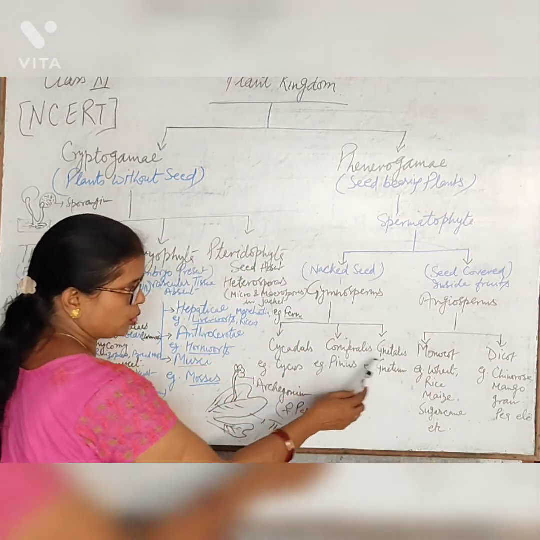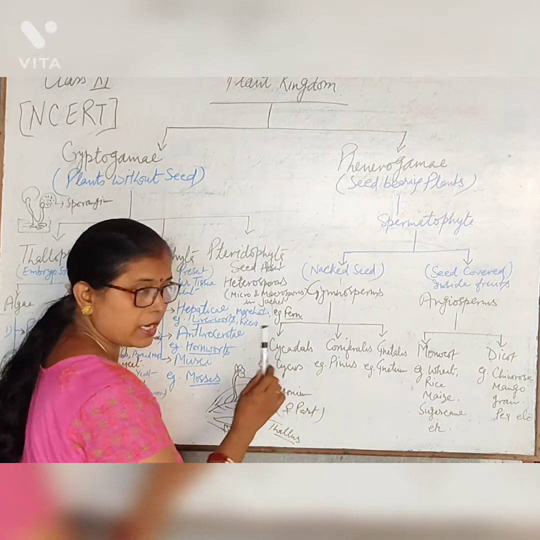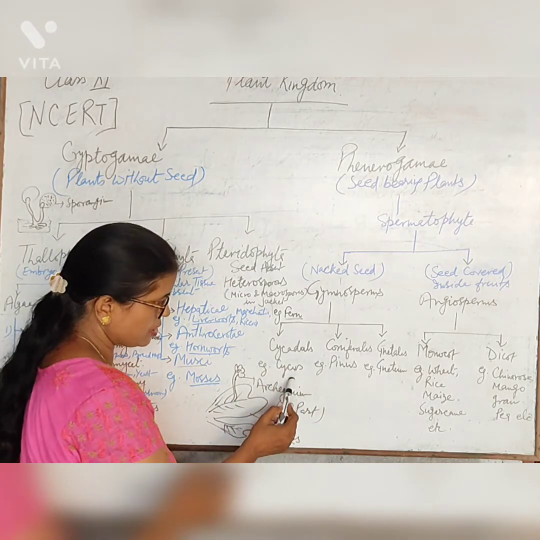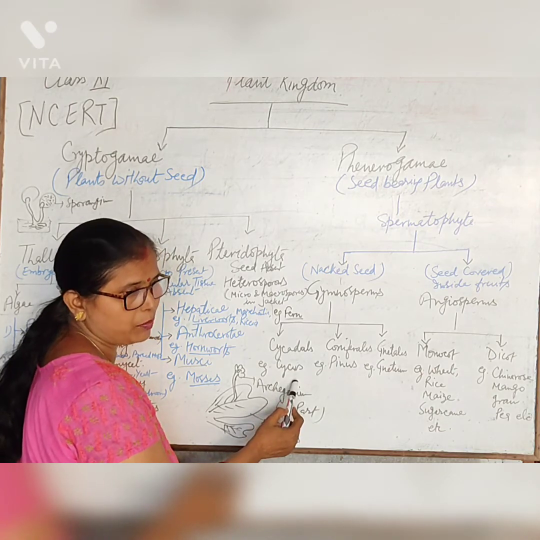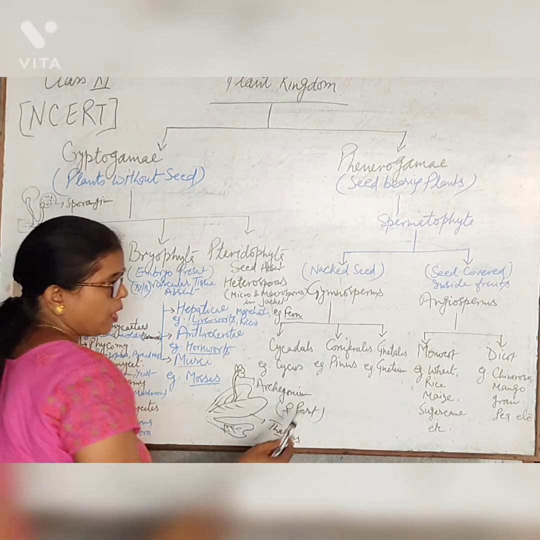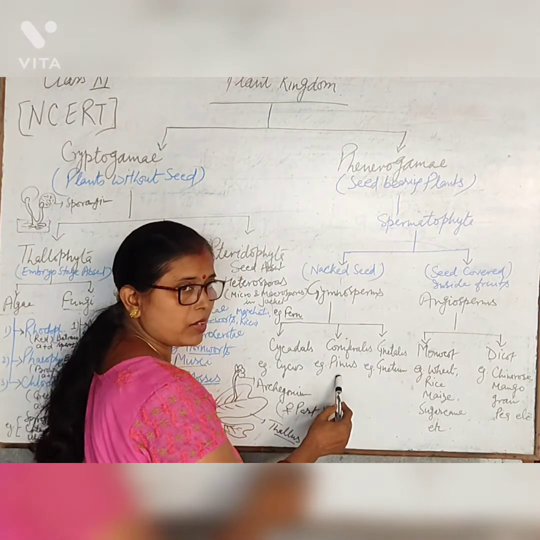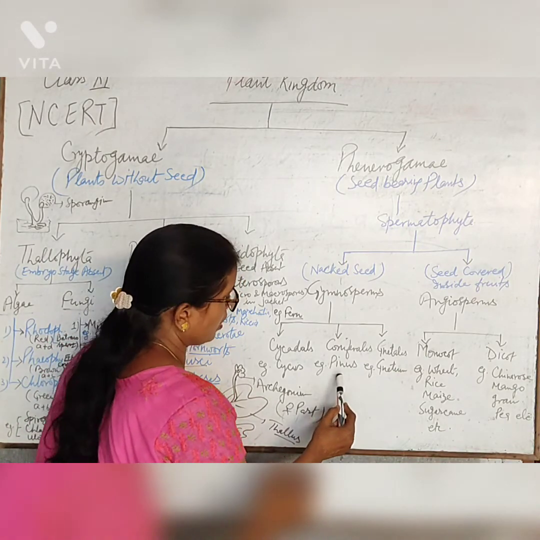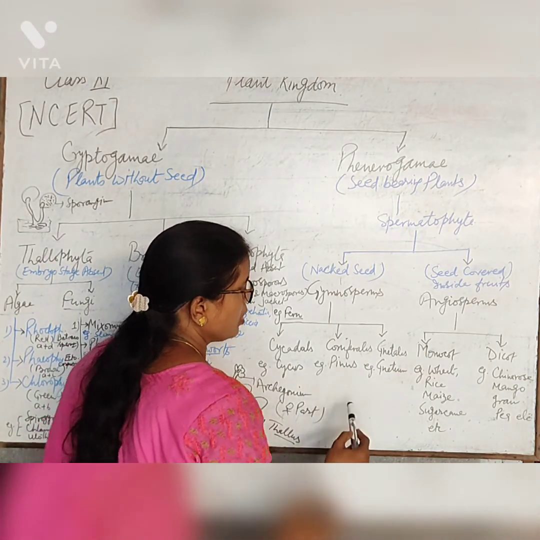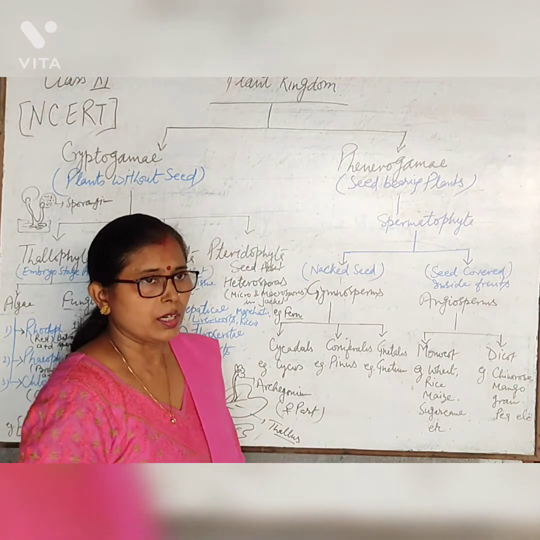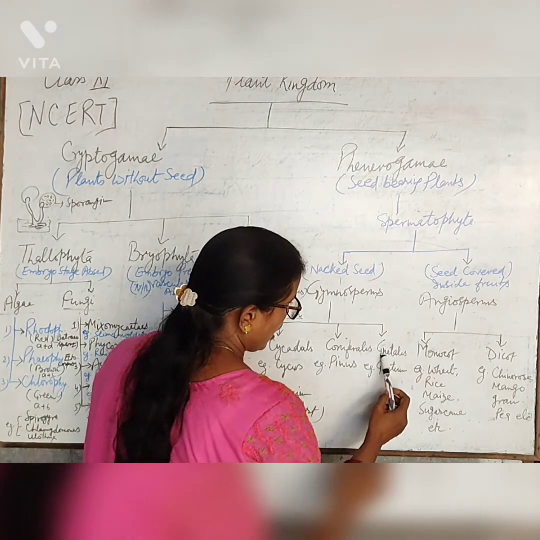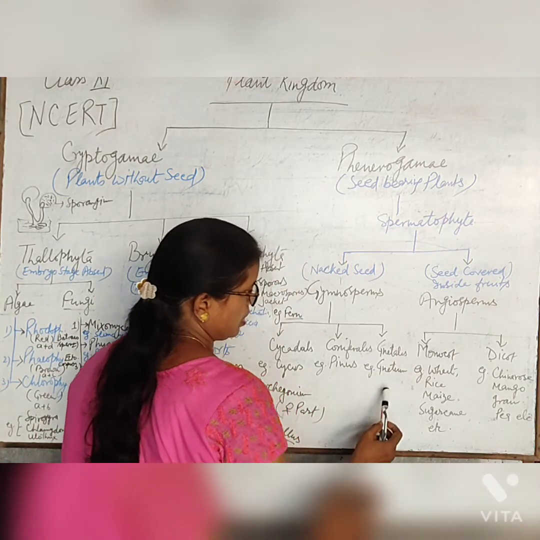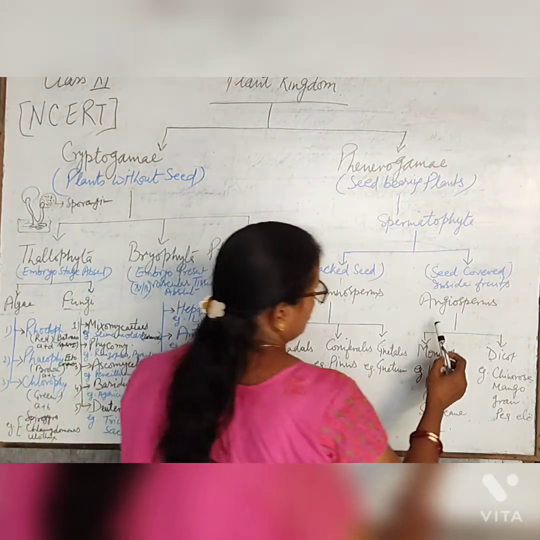Gymnosperms are divided into three parts. Cycadales, including Cycas, which are ornamental plants and mesophytes. And the coniferous, which are evergreen plants, like Pinus, which grow in regions with water deficiency. And Gnetum.